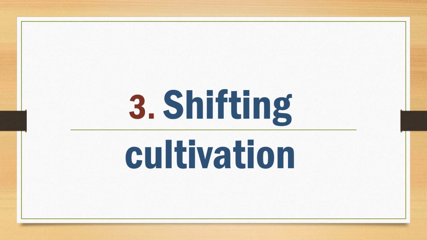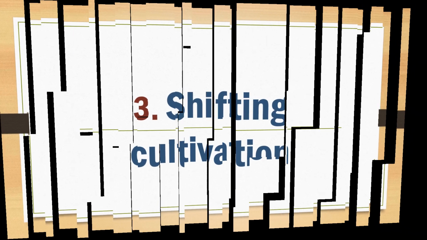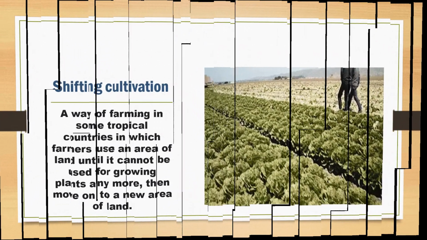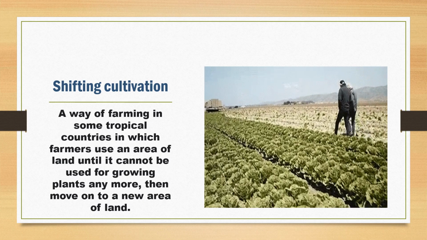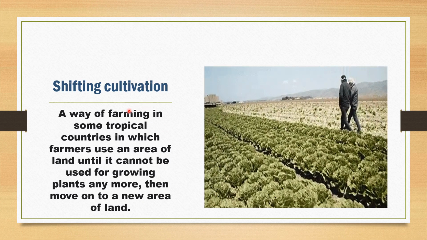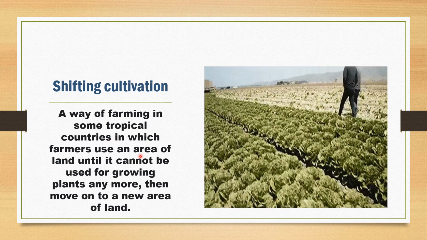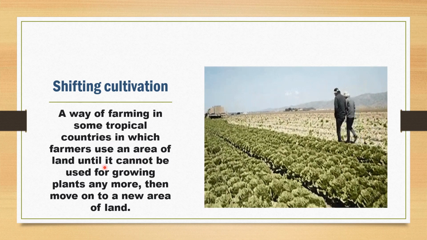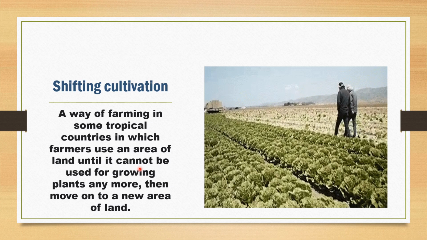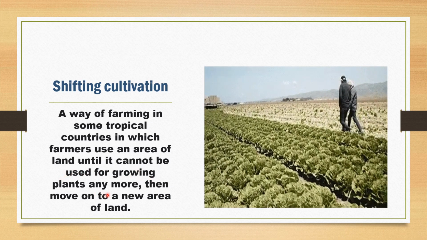Another type of farming is shifting cultivation. Now, what is shifting cultivation? It is a type of farming in some tropical countries in which farmers use an area of land until it cannot be used for growing plants anymore.